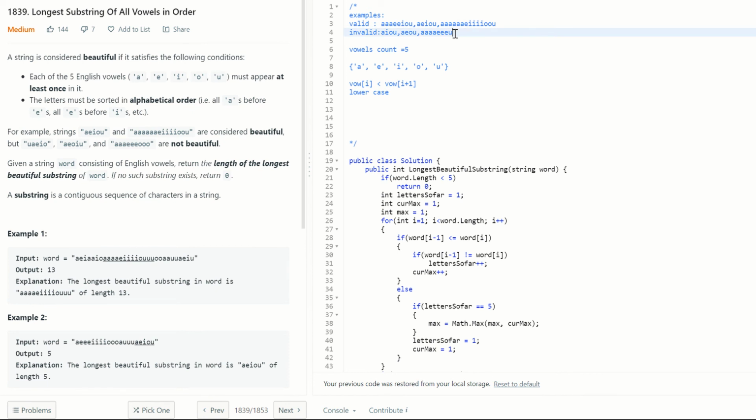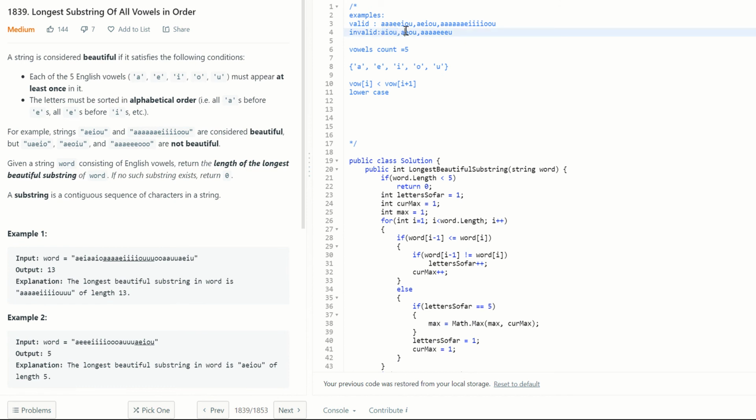And I have some invalid examples. Here, even though A, I, O, U are in order, in alphabetical order, there is one thing that is missing. Why are we saying invalid? It said all must appear at least once in it. So here E is missing. That's why we say it is invalid. We cannot call that a beautiful substring.